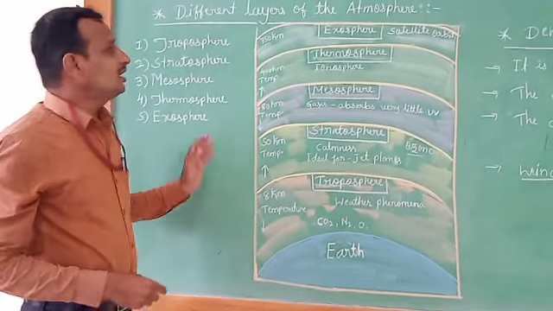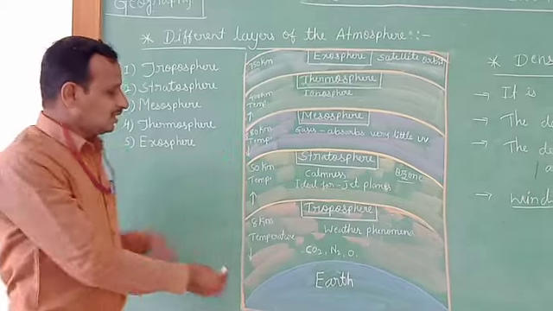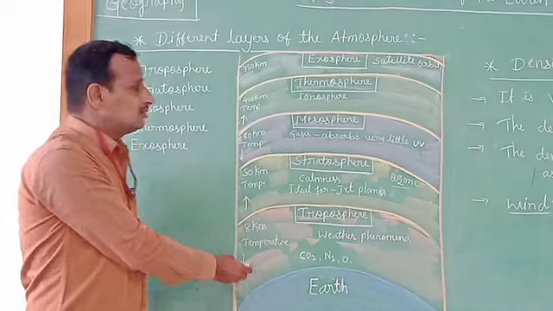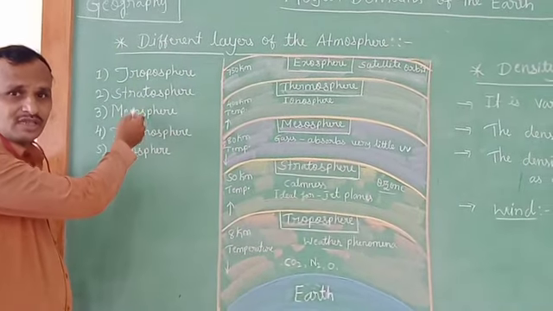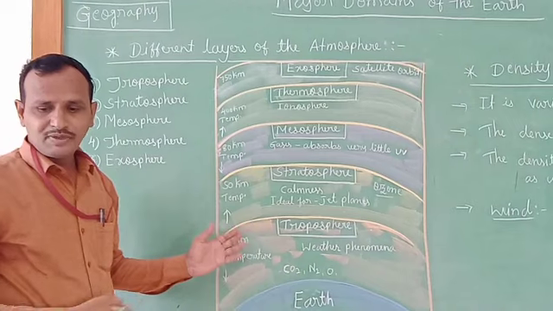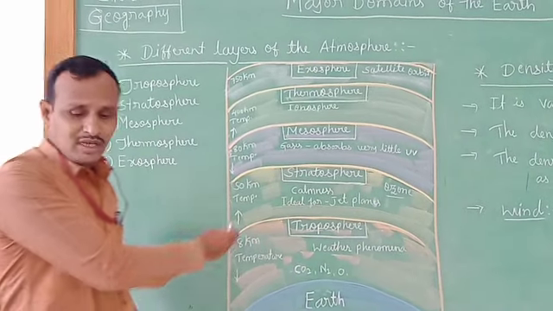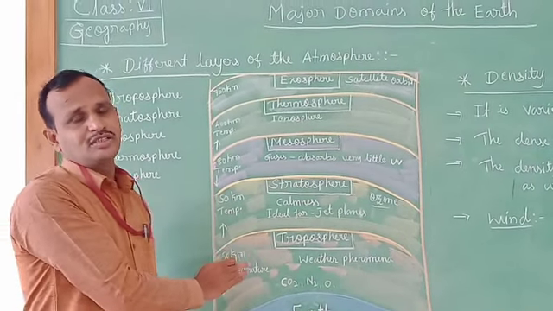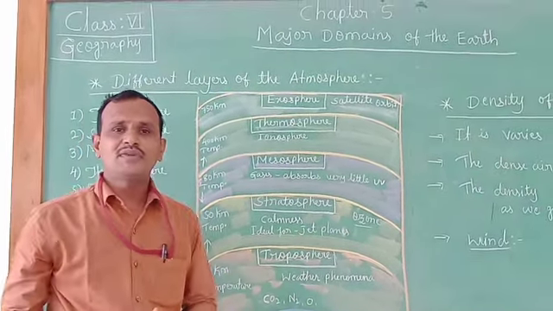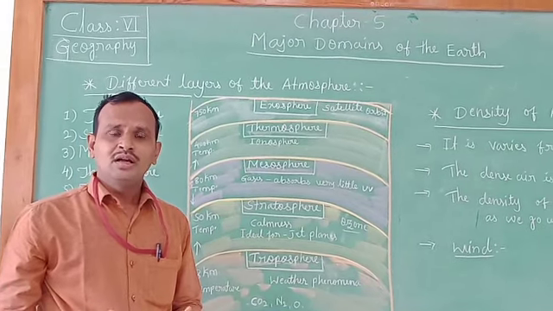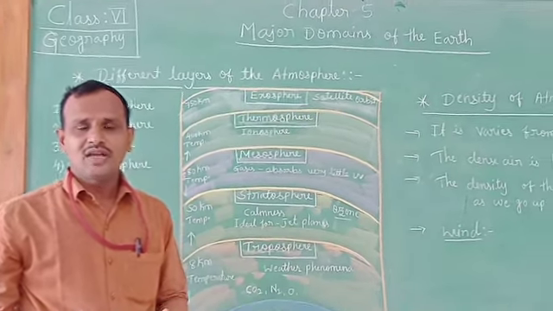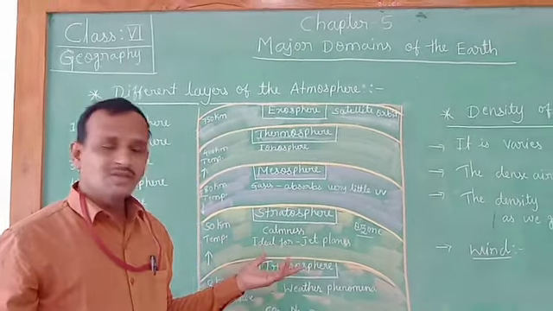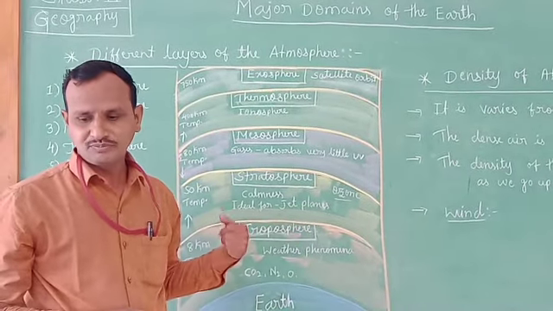It is present in different layers, children, because the concentration of the various gases varies with height from the Earth's surface. That's why it is present in different layers.